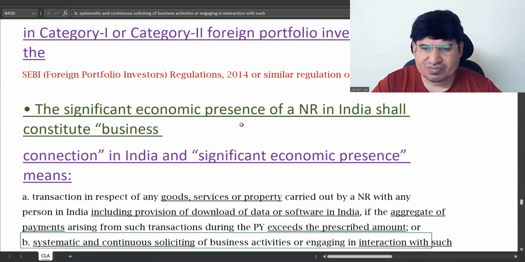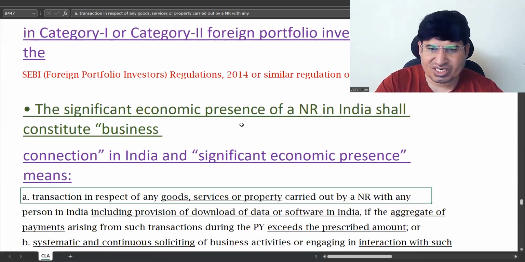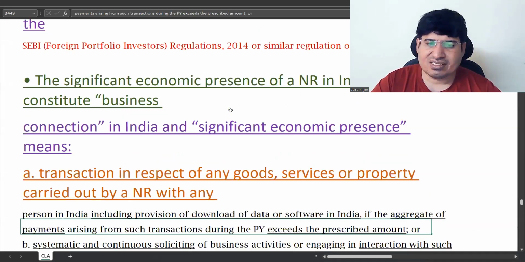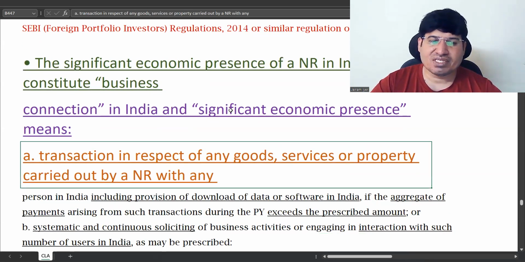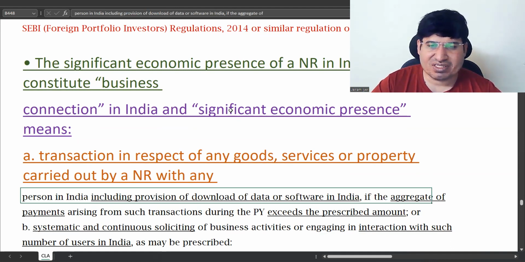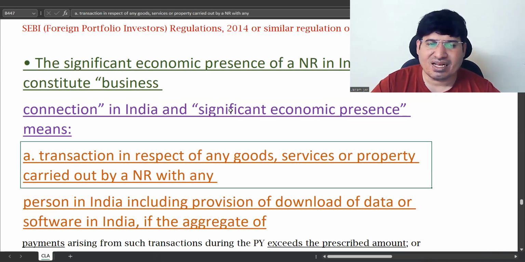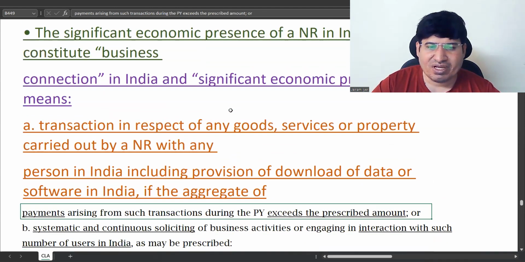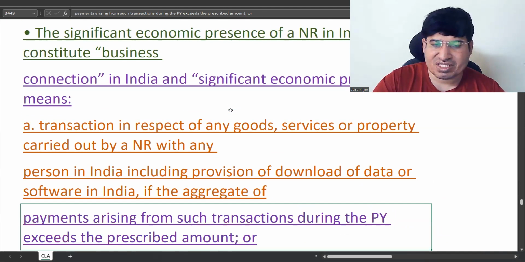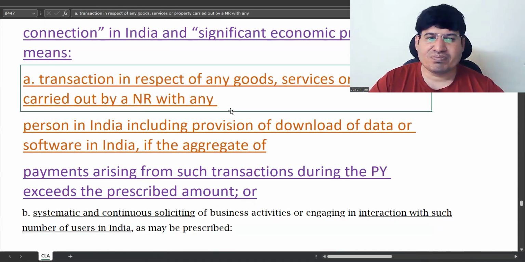So first of all, significant economic presence of an NR in India is a transaction for any goods, services, or property carried out by a non-resident with any person, including provision for download of data or software. So in general, any transaction for goods, services, or property carried on by him, if the aggregate payment on such transactions exceeds the prescribed amount.